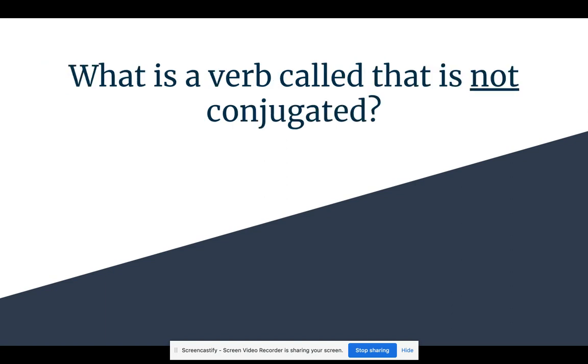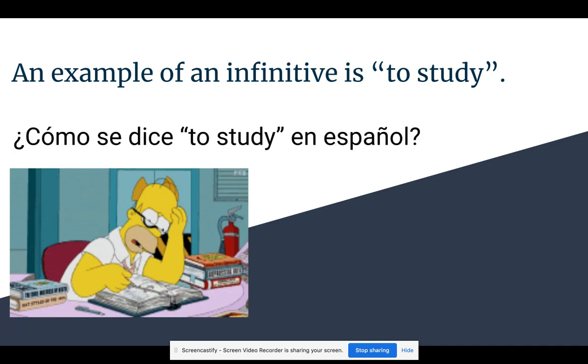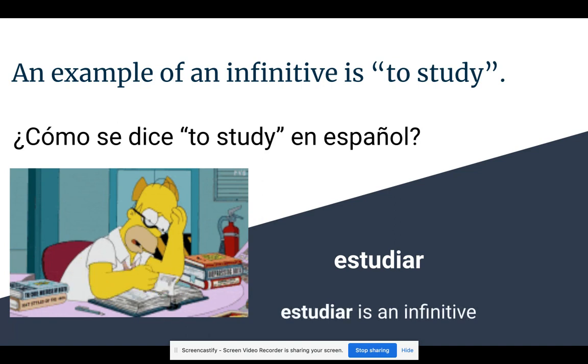What is a verb called that's not conjugated? It's not in la forma de yo or la forma de tú. It's called an infinitivo or an infinitive. An example of an infinitive is to study in English. ¿Cómo se dice to study en español? Estudiar. Estudiar is an example of an infinitive.